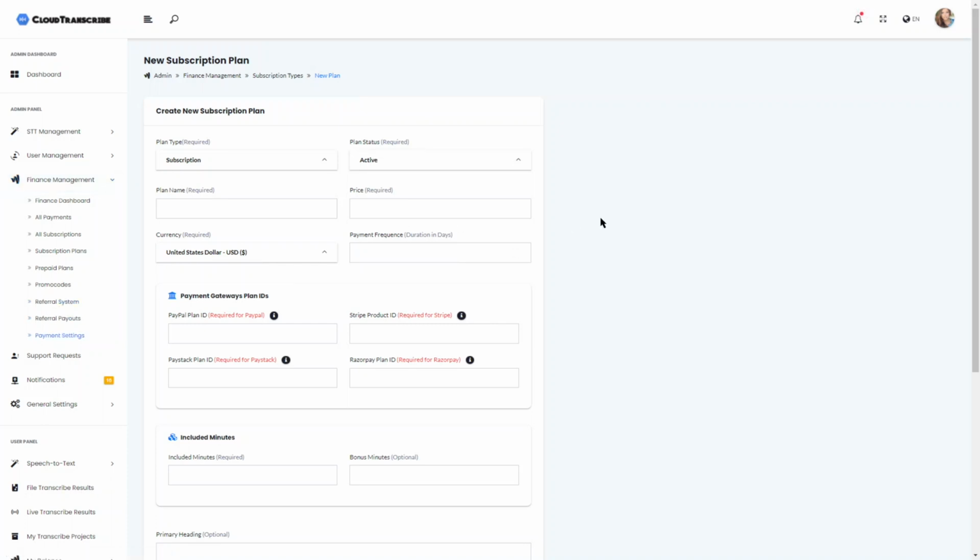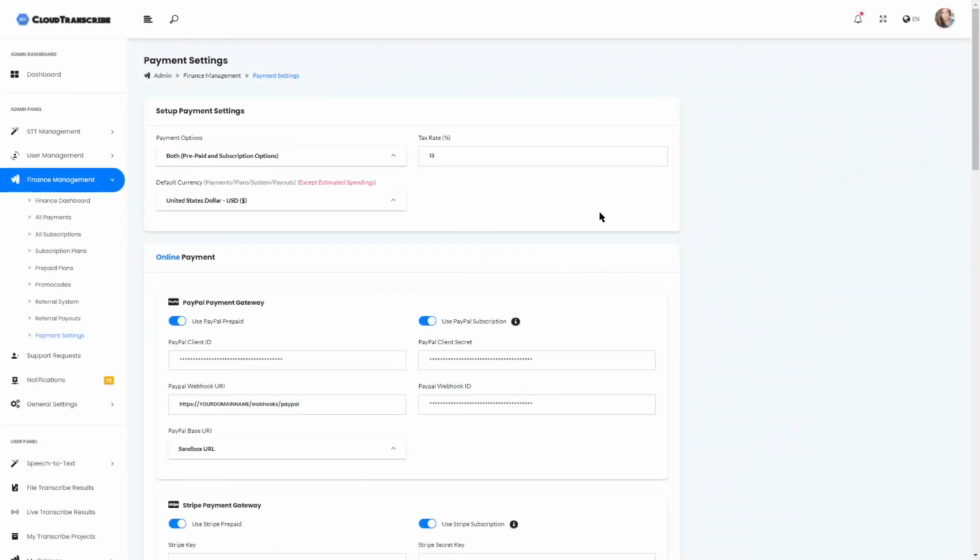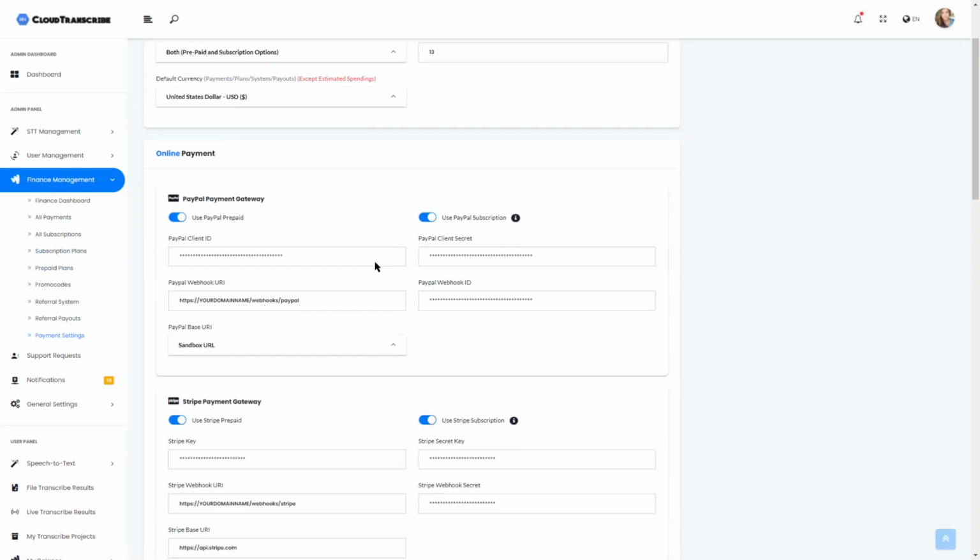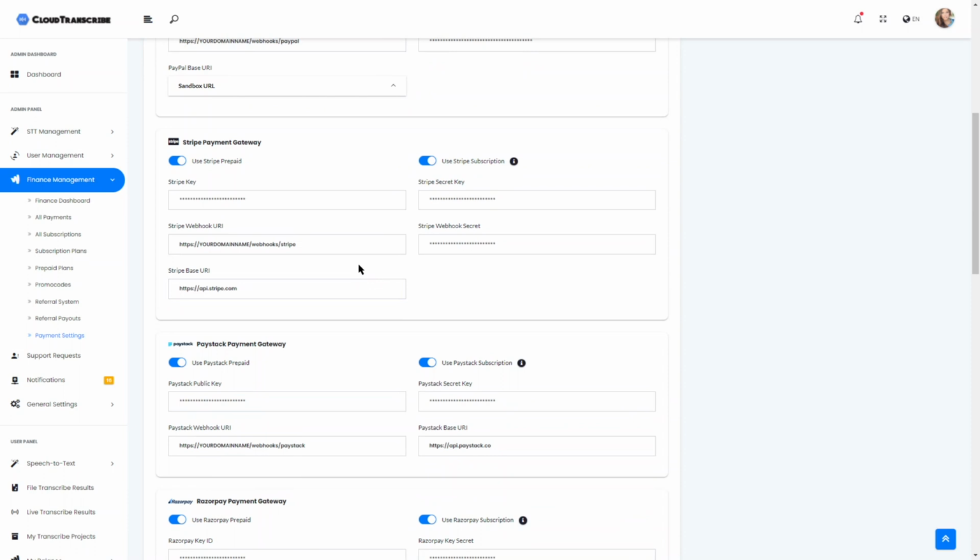In the payment settings, that's where you configure all your payment gateways as you prefer. You can enable the prepaid plan option or just the subscription payment option. And don't forget, you can create a subscription plan or a prepaid plan or both of them. You're not required to create both of them at the same time. It can be one of them or both of them. So there's full flexibility.